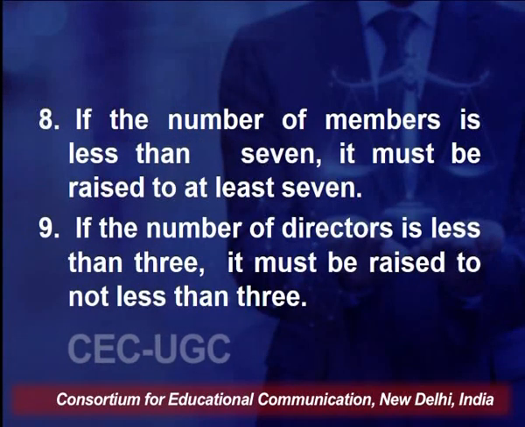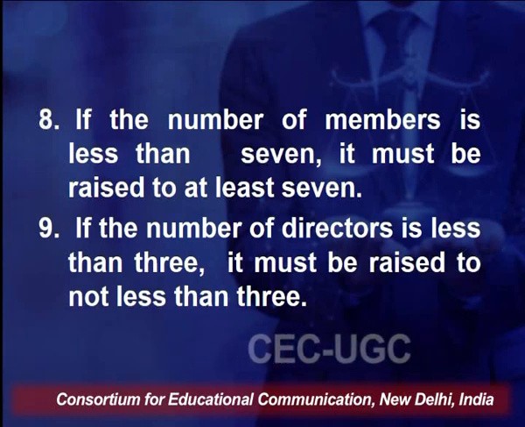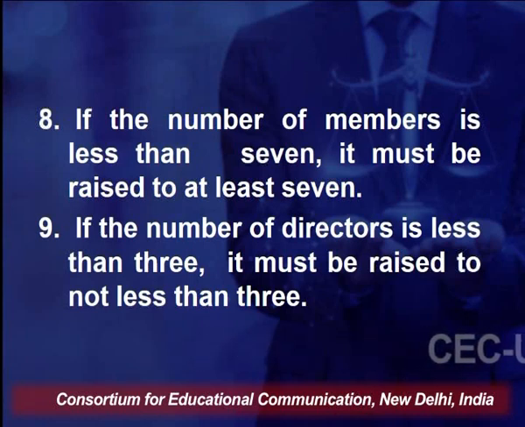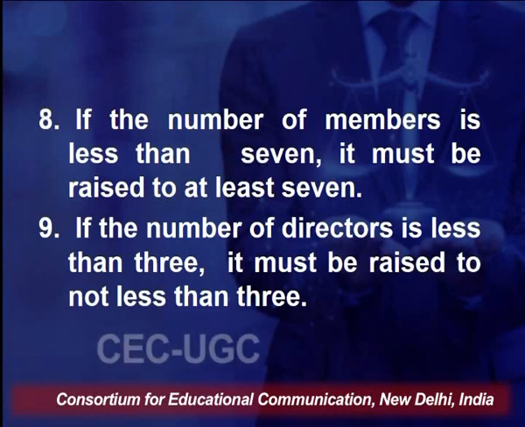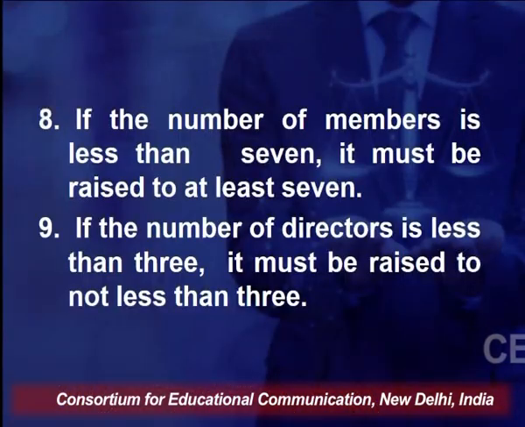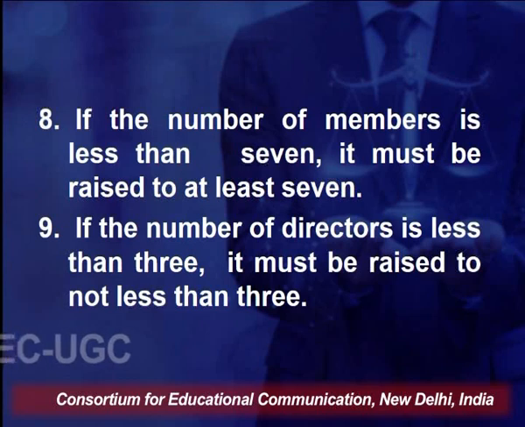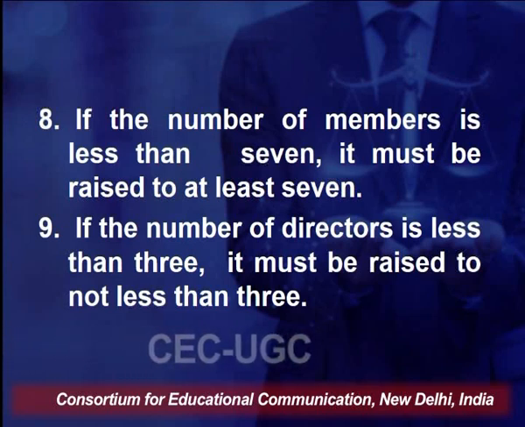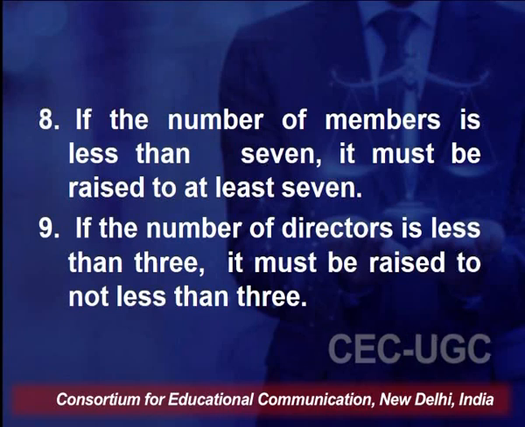Then if the number of members of the company is less than 7, because 7 is the minimum number of members that have to be there in case of a public company, therefore, since it was earlier a private company, it could have had members less than 7. So the number of members has to be increased to 7 at least, if not more. And if the number of directors is less than 3, because a public company has to have a minimum of 3 directors, then it has to be increased to 3 directors.